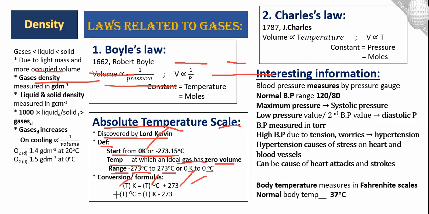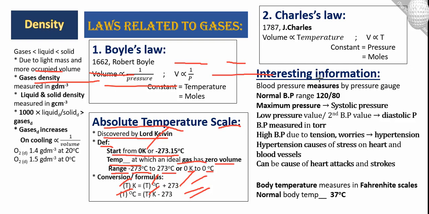Next, we can convert if we have the temperature in Kelvin into degrees. Like we have our body temperature as 310 Kelvin. If we put 310 there, then we subtract 273, and we get 37. 27, sorry, 310 was coming. Okay, by adding. 37 will be our temperature in degrees Celsius.